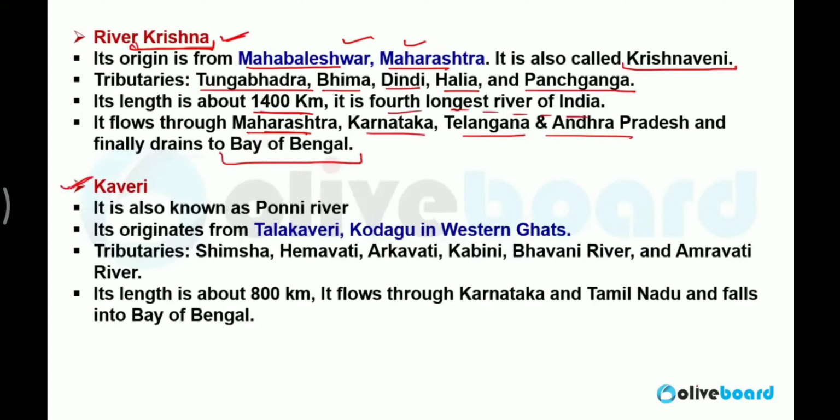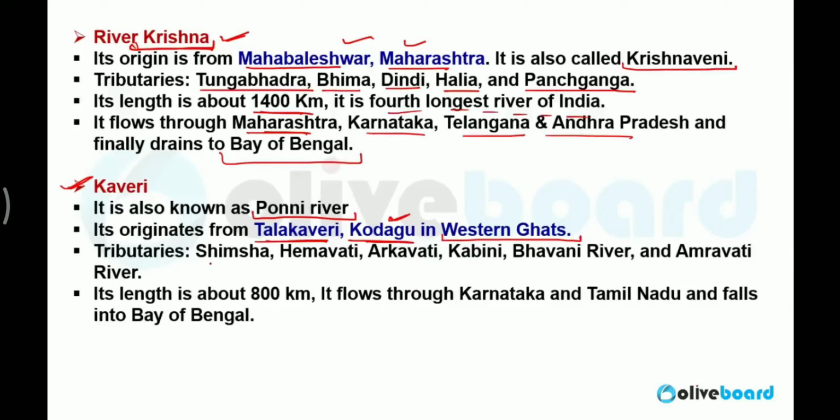Kaveri River, it is also known as Ponni River, originates from Talakaveri, Kodagu. Kodagu, maybe you know it as Coorg, the Scotland of India. It is famous with the name of Coorg. When you say Coorg, it is actually Kodagu district, also known as the Scotland of India. So Talakaveri originates in Karnataka in the Western Ghats from the place called the Scotland of India.